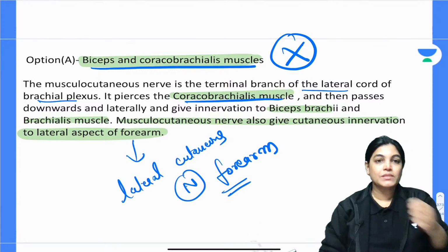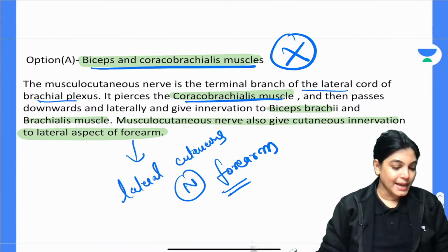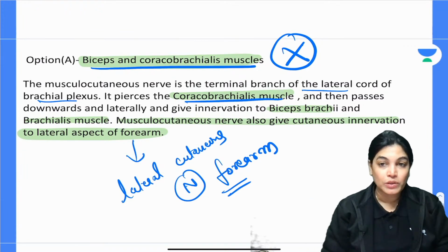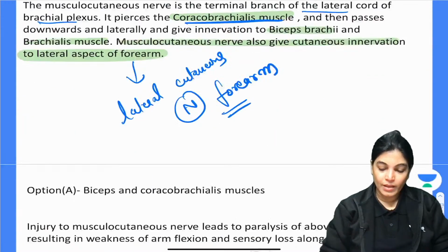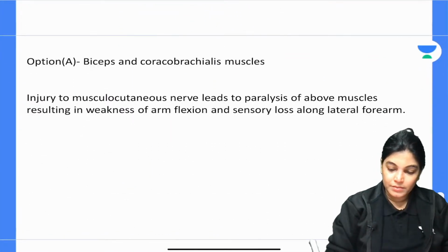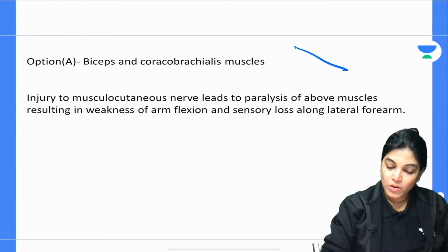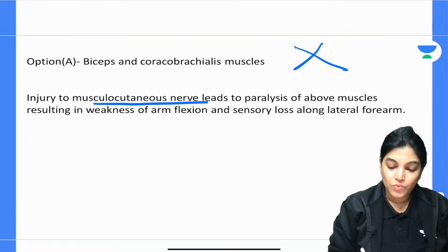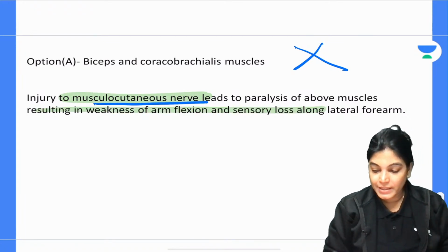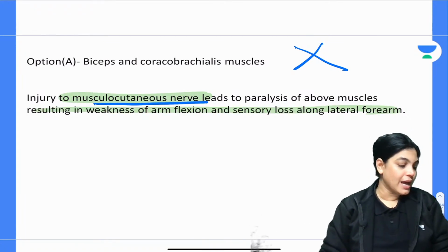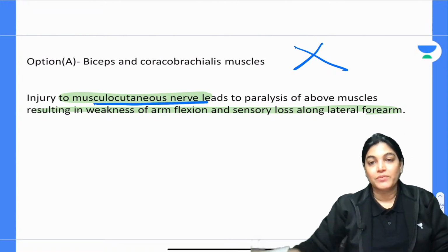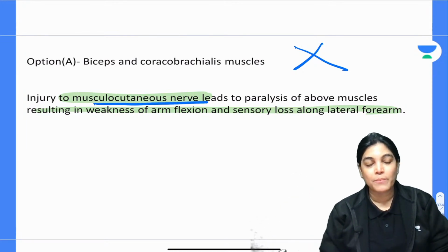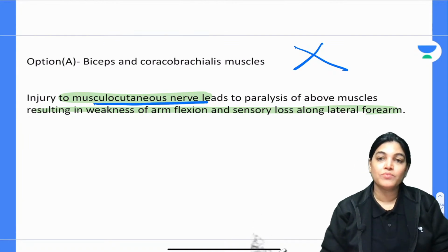So biceps and coracobrachialis is not the right answer because it is related to the musculocutaneous nerve. It is not related to the median nerve. If the musculocutaneous nerve is compressed, the signs and symptoms will be weakness in arm flexion and loss of cutaneous sensation in the lateral aspect of the forearm.